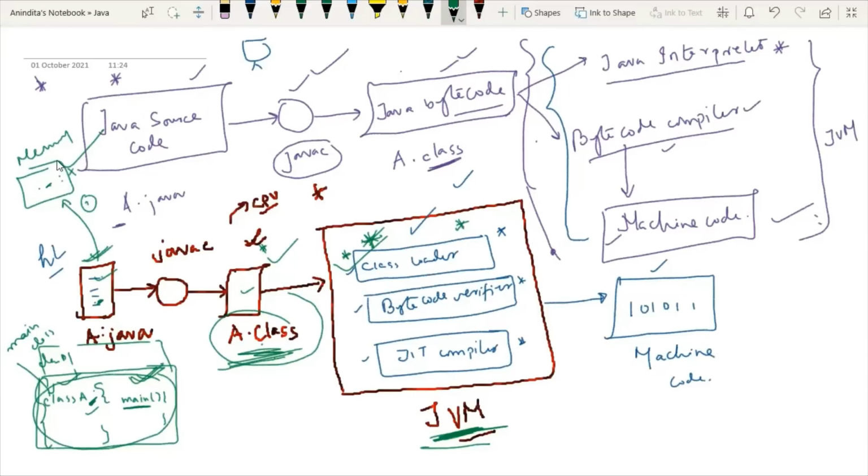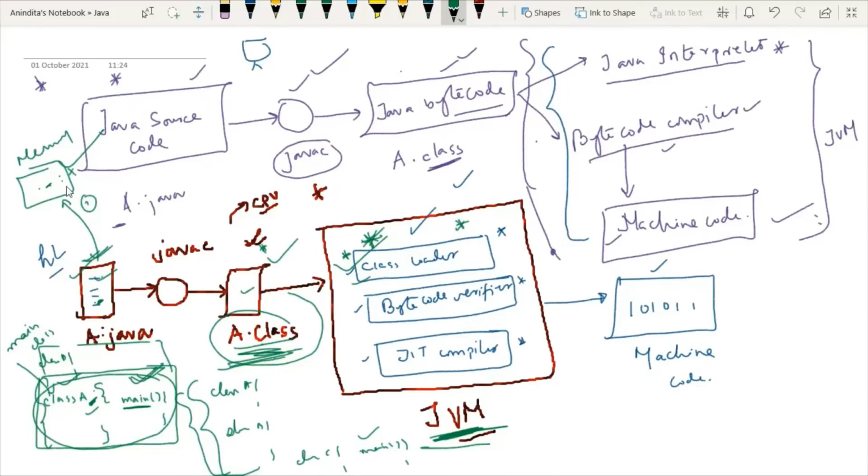And why am I talking about all the dot class files? In a source code, if we have 5 files, then we will have 5 dot class files corresponding to those classes. Means if we have class A, class B, and say class C. Say we have 3 classes in the source code, right? And say C is the main class. It does not imply that we will have only the dot class file of this main class. We will have all the dot class files of all these classes. And this class loader will take all the dot class files and load them into the memory.